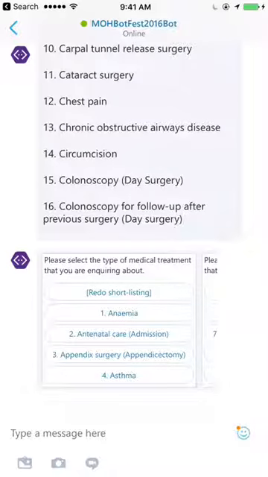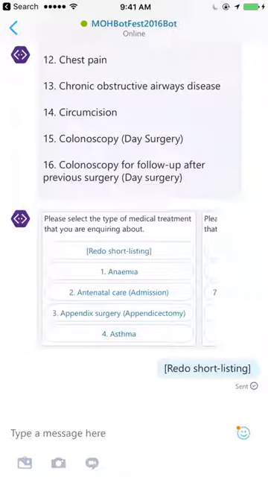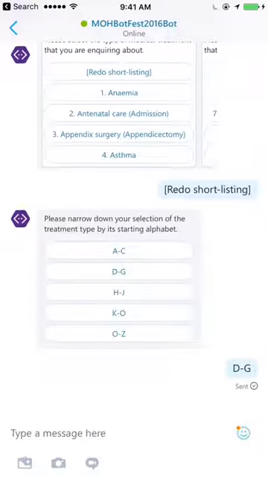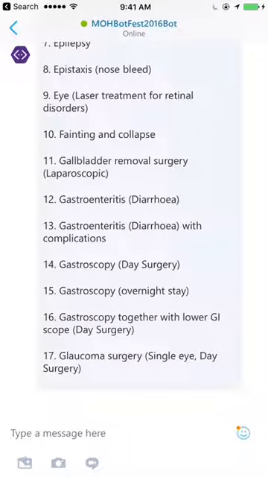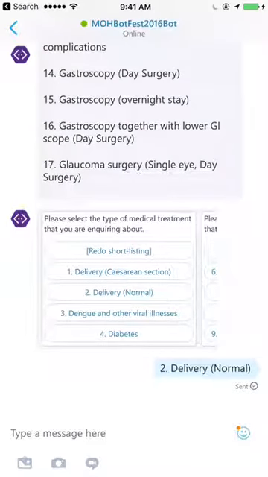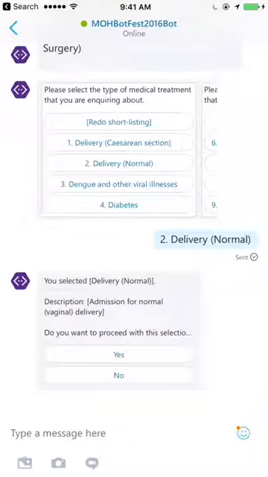Okay, if the user wants to redo shortlisting, just click on the first option, redo shortlisting, and they can continue to explore the treatment types in other group. Okay, say we select the second group now. In this group, there are 17 treatments. Okay, say we select delivery normal, which is the most popular inquiries that the public make based on our statistics.